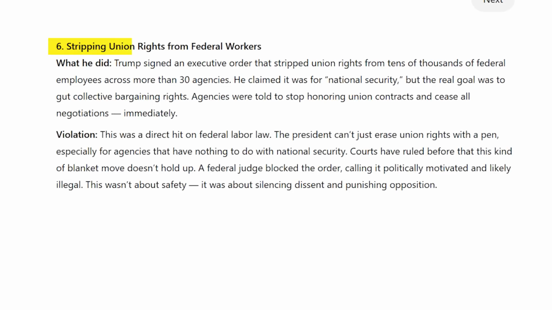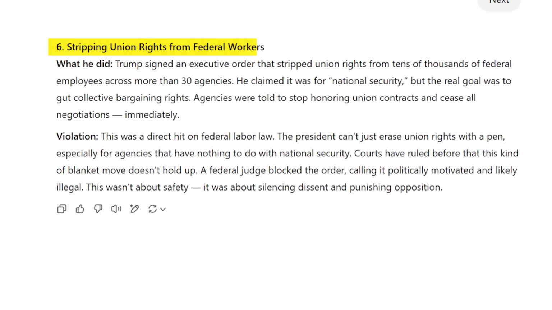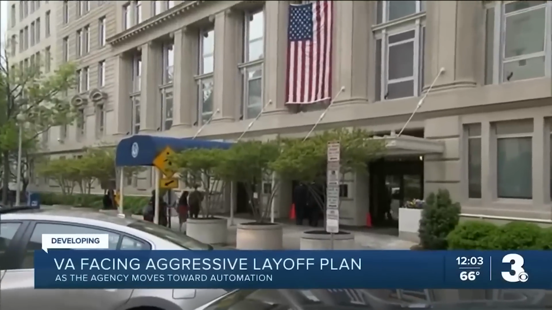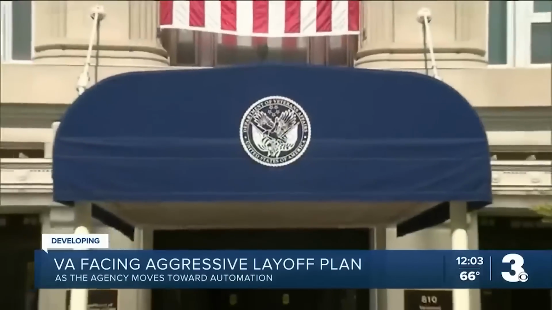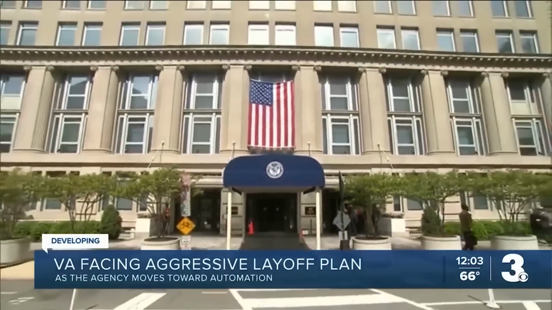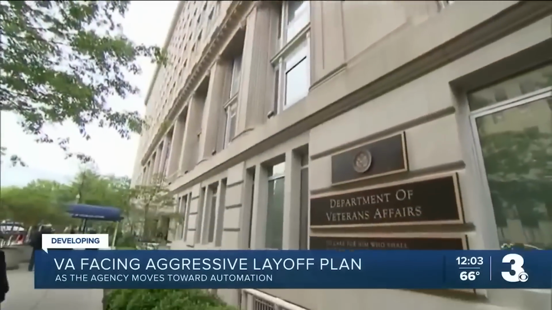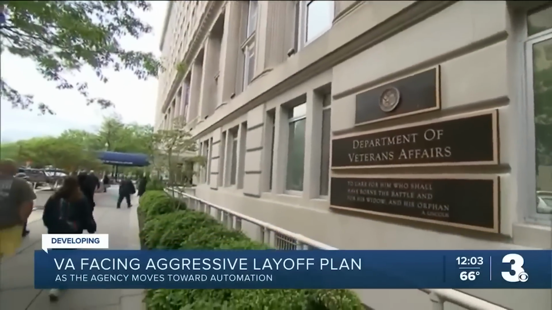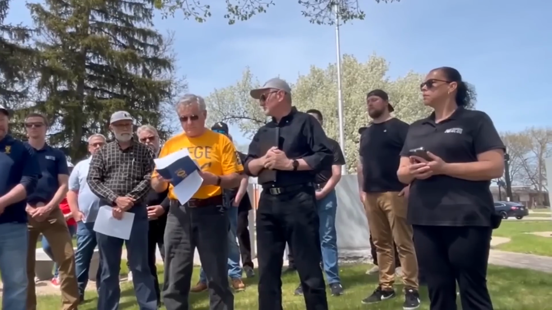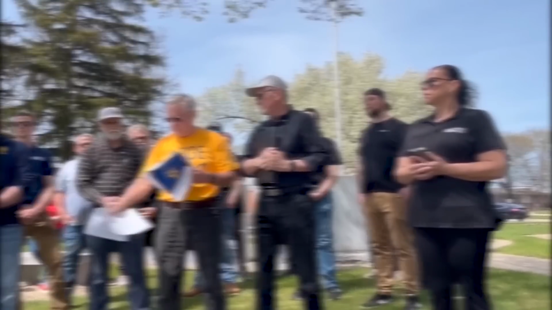Number 6. Stripping union rights from federal workers. What he did. Trump signed an executive order that stripped union rights from tens of thousands of federal employees across more than 30 agencies. He claimed it was for national security, but the real goal was to gut collective bargaining rights. Agencies were told to stop honoring union contracts and cease all negotiations immediately.